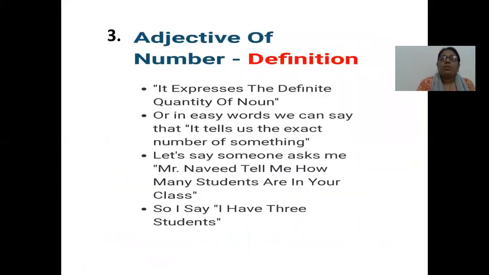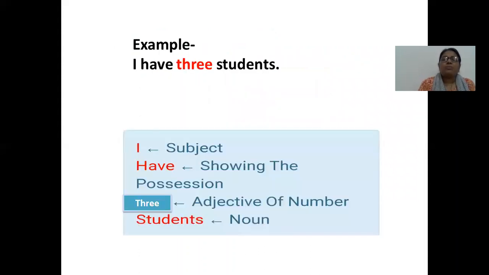Now adjective of number. According to the words adjective of number, we can say that it expresses the definite quantity of noun. Or in easy words, it tells us the exact number of something. For example, if someone asks me, Mr. Naveed, tell me how many students are in your class, I will say I have 3 students.